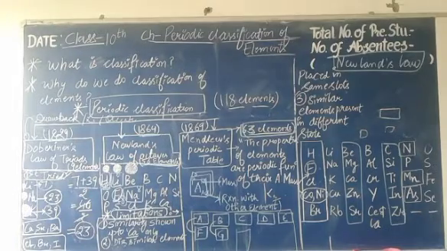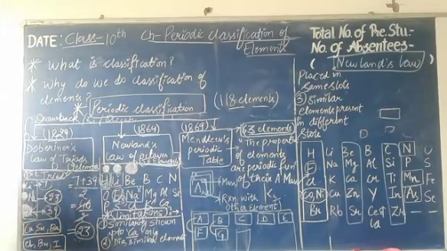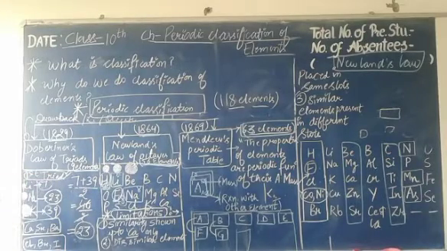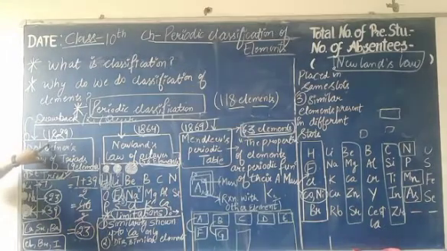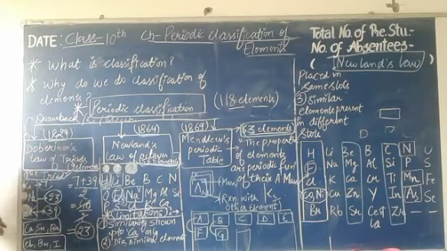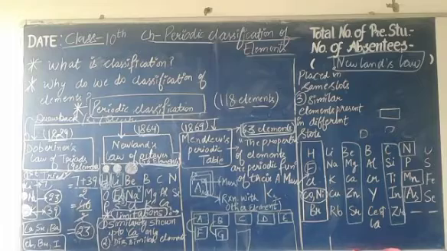Dobereiner said that at that time only 9 elements were known, and he classified them into 3 triads. So only 3 triads were classified according to him. The classification of Dobereiner came into existence in 1829. We know that a lot of elements have been discovered in the periodic table since then, so Dobereiner's classification failed to accommodate the other elements.